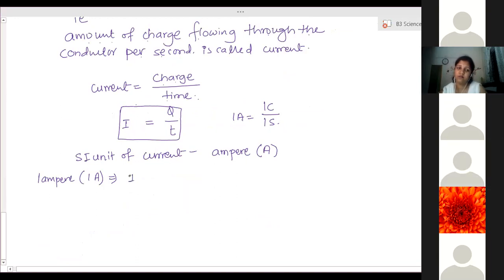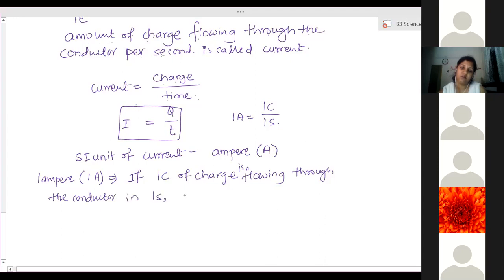Ma'am, could you just write it down? If 1 coulomb of charge is flowing through the conductor in 1 second, then 1 ampere of current is said to be flowing through it.